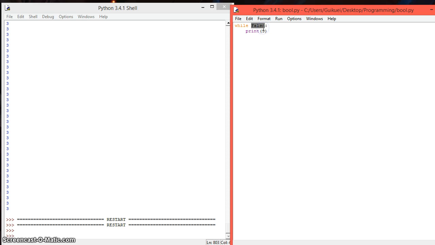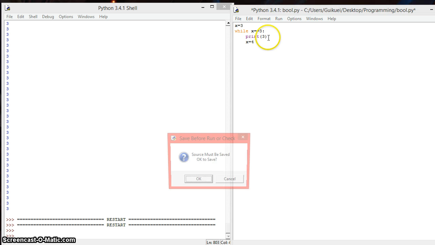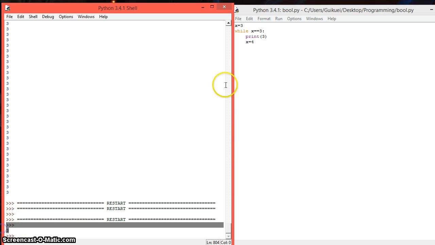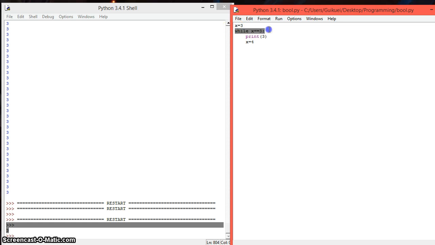Or let's give it our value, maybe x equals 3. So x is assigned to 3. But in the while loop, we're going to have that x is going to be 4. So what it's going to do is print just one time, because it enters the while loop.